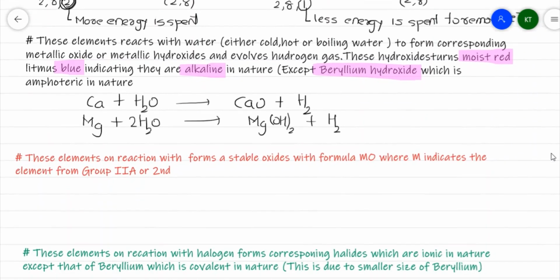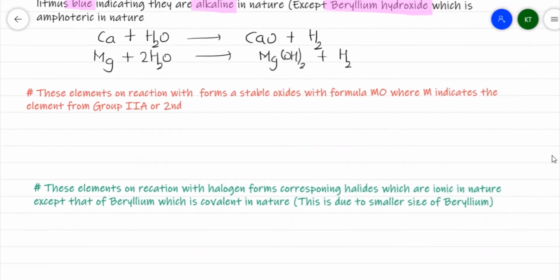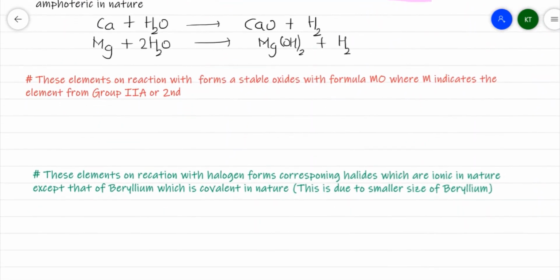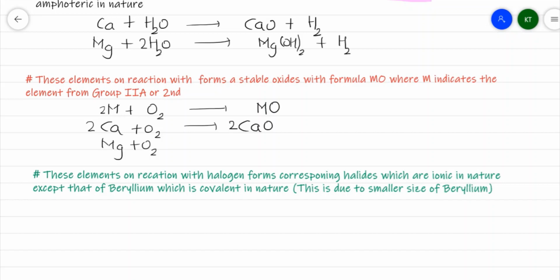Next, we have the reaction of these elements with oxygen. These elements, when reacting with oxygen, form the corresponding stable oxide. So a metal M of this group combines with oxygen and forms the corresponding MO as a stable metallic oxide. Calcium combines with oxygen to give calcium oxide, a stable oxide. Magnesium, when burnt in the presence of oxygen, burns with a dazzling flame and forms white magnesium oxide as a solid.